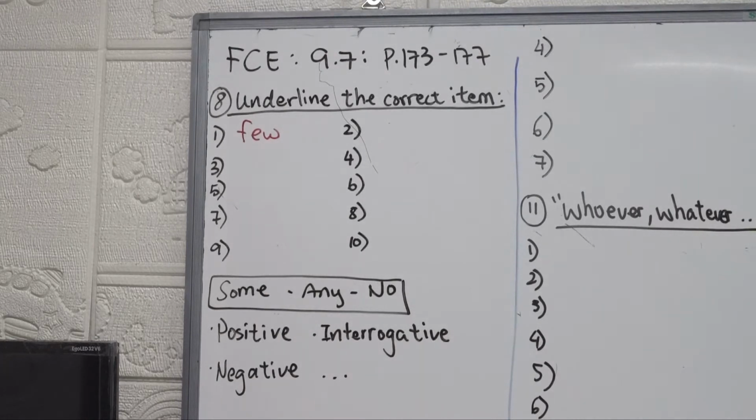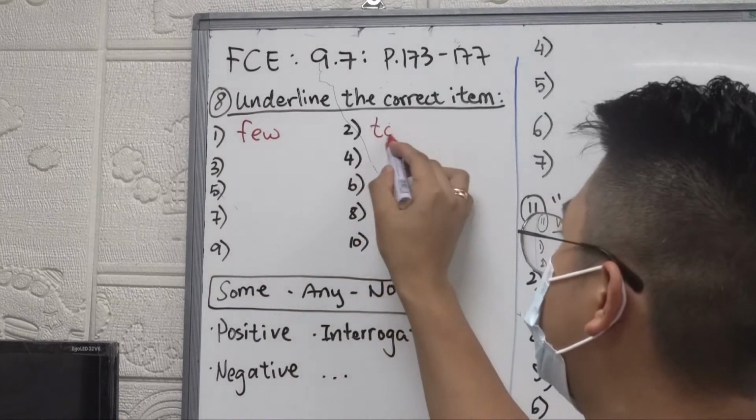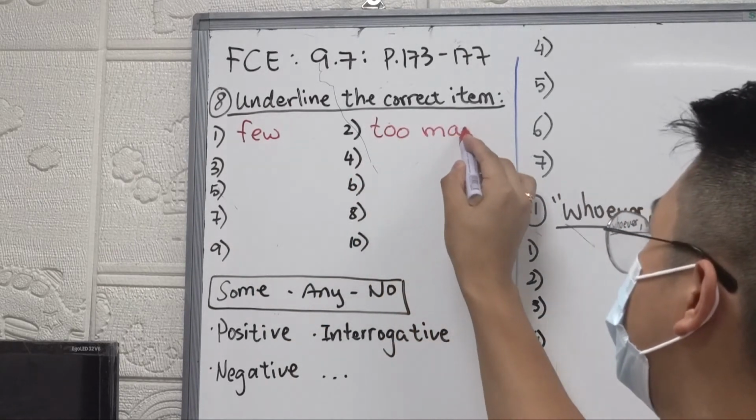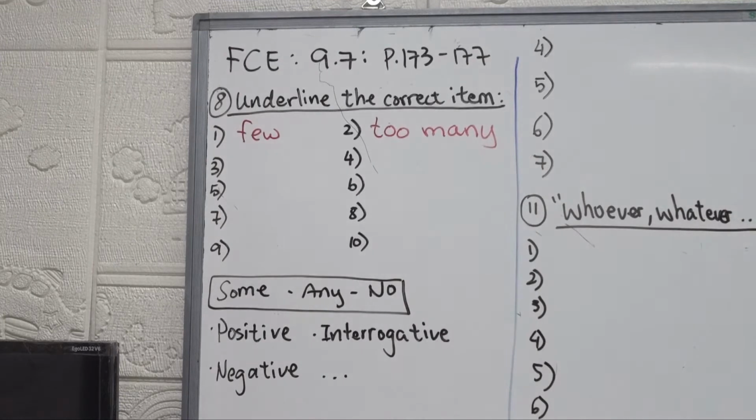Now let's go to the next one. There are little, too many, or much cars on the road. Right, can we count cars? Right, so it's too many, right? Too many. All right, much is for uncountable. For example, money, right? Too much money, right? Or too much sugar, okay?